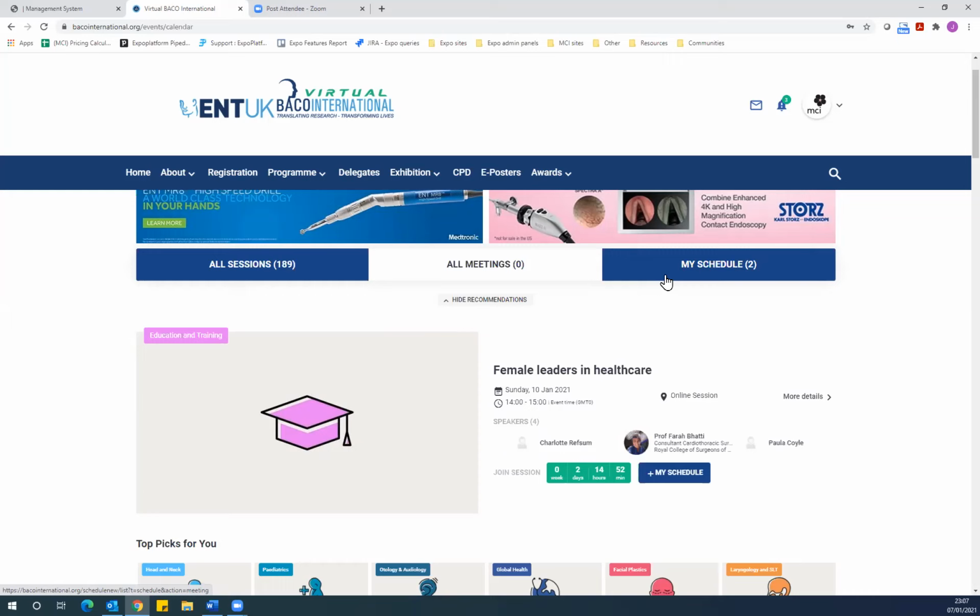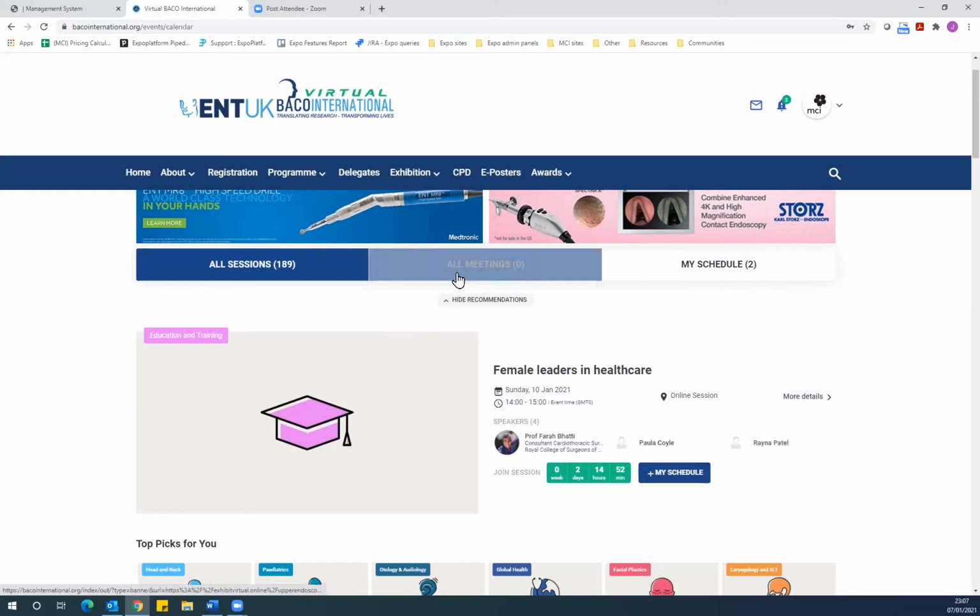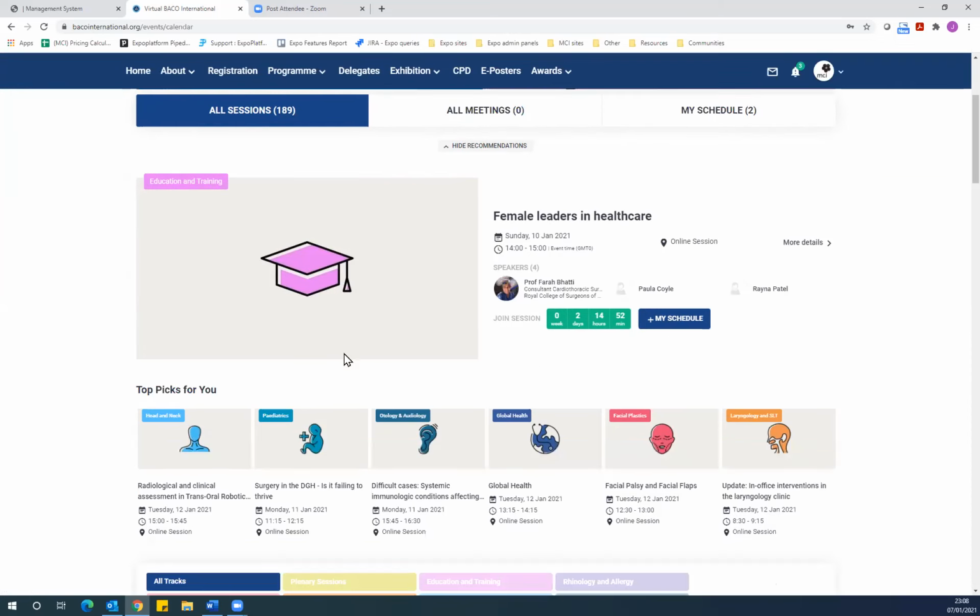There will be one more tab that appears during the live event, and that is for on demand. So once the event day is over, all sessions will be moved to become on demand, and they'll be searchable from this tab, and you'll be able to locate it in this particular area. If I drop down on the recommendations here, you can see the featured sessions as well as the top picks, which have been selected by the system based on your personal interests.